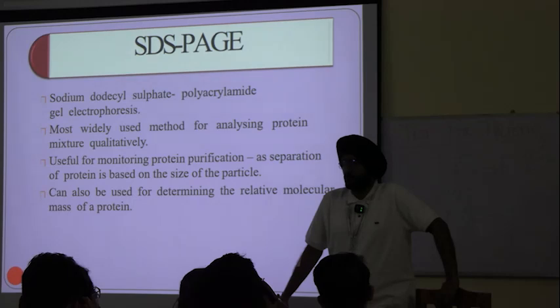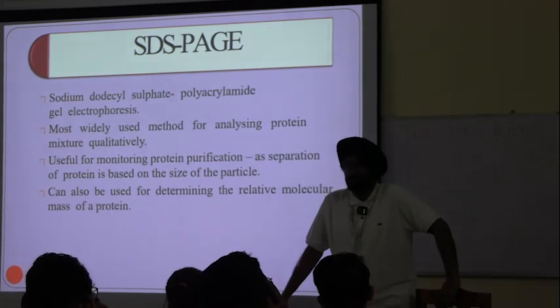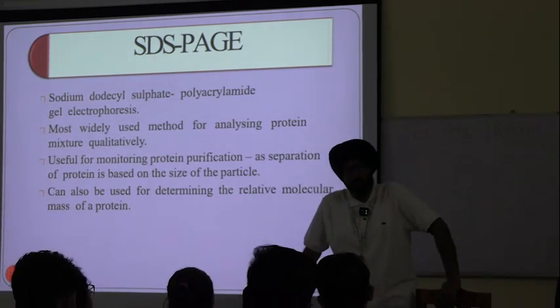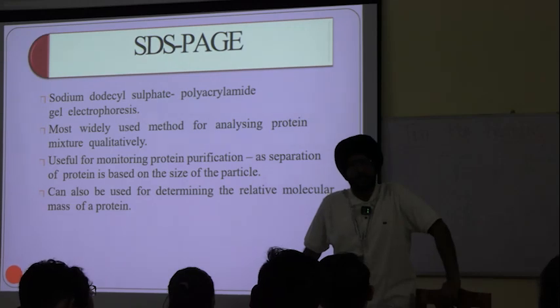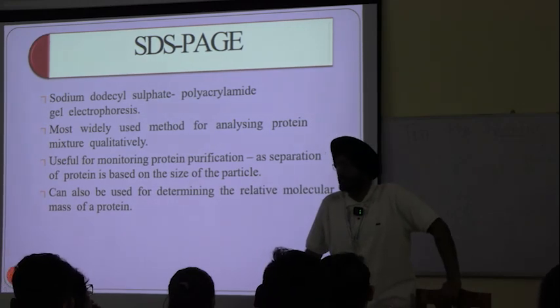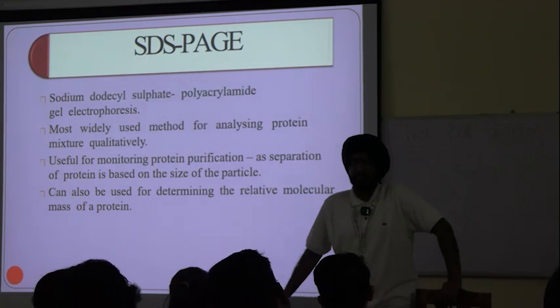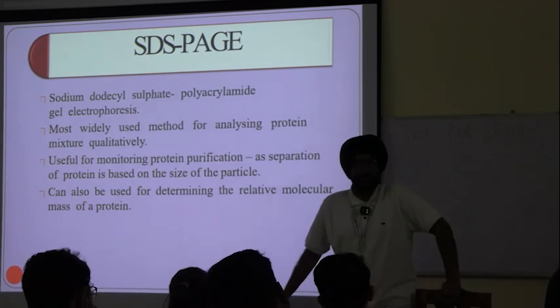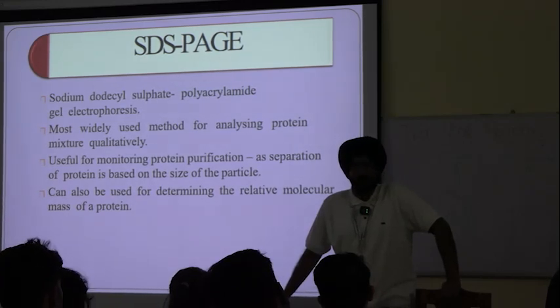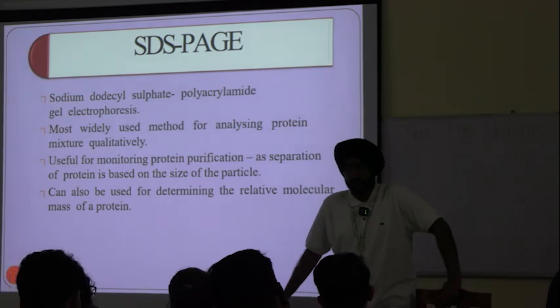Similarly, the next factor, charge. There can be a net positive charge on proteins, there can be a net negative charge, and there can be no net charge. Why? Because the constituent amino acids can vary.